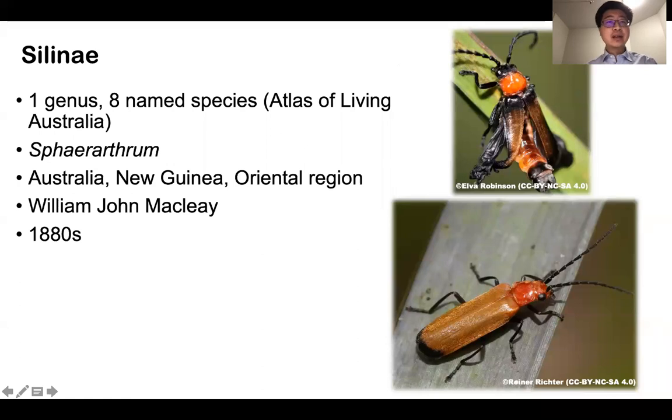And the same for Malthininae. Only one genus, Malthinus, is recorded from Australia, with only 8 named species. This genus is mainly distributed in New Guinea and Southeastern Asia. Australian species were mostly described by Macleay during the 1880s.